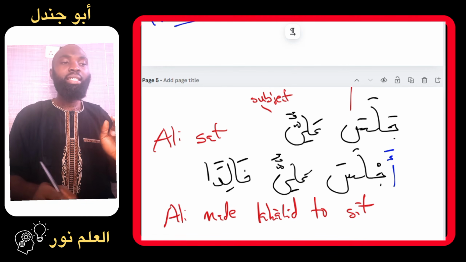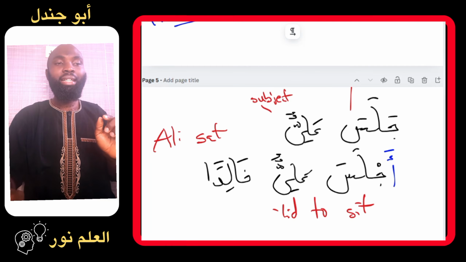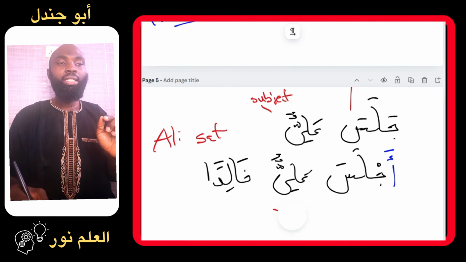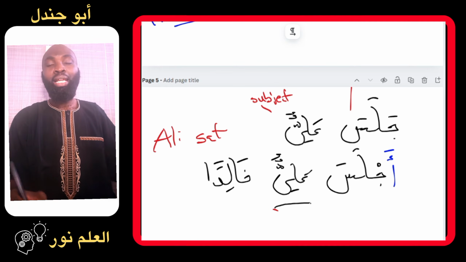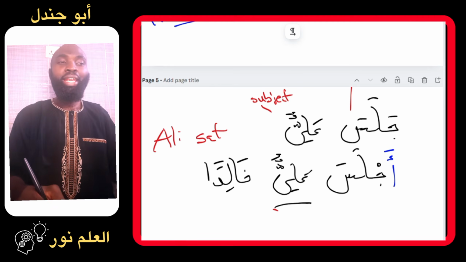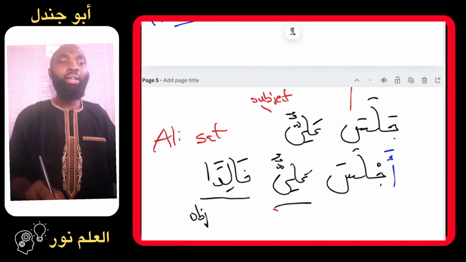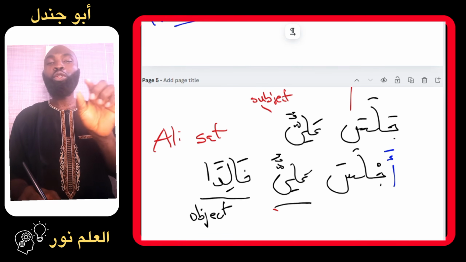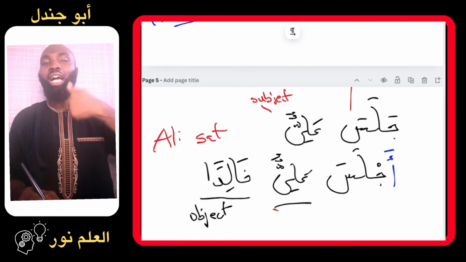While in the second sentence, if you should look at it critically, you will notice that here, Aliyun is still the subject, the performer of the action. But here it required Khalid, which is now the object. In the Arabic language, we call it what? The maf'ulun bihi, the receiver of the action.